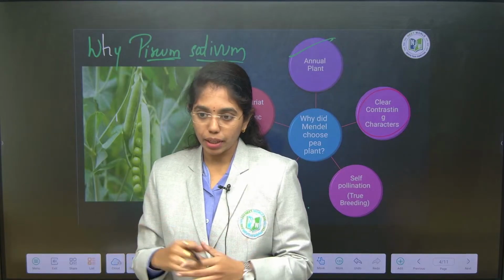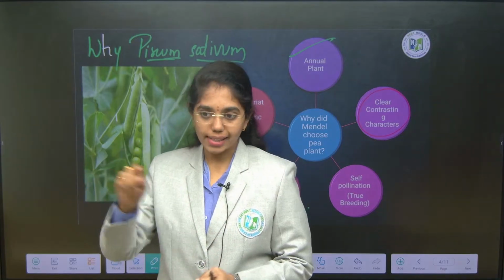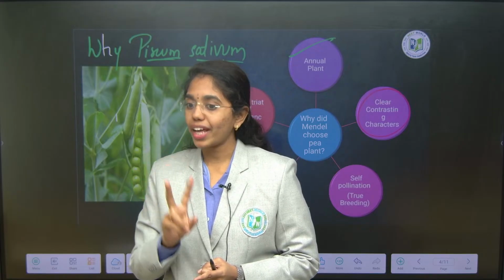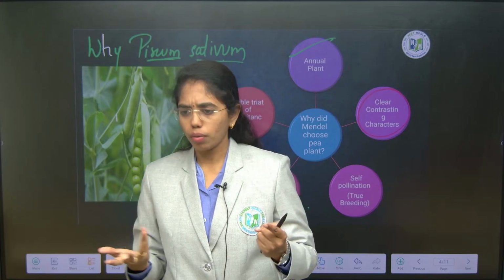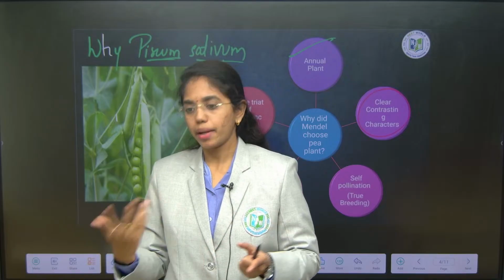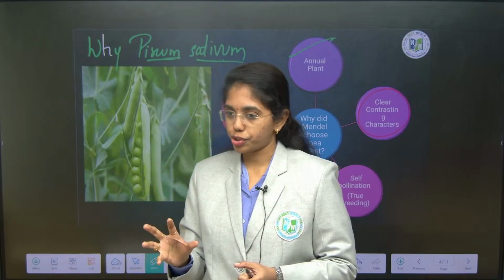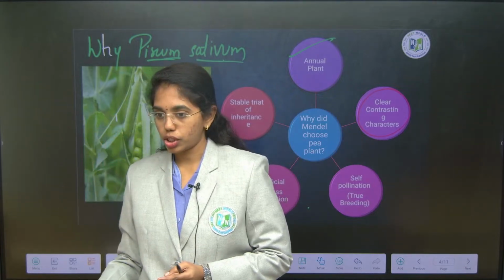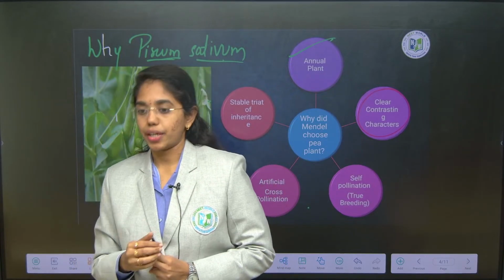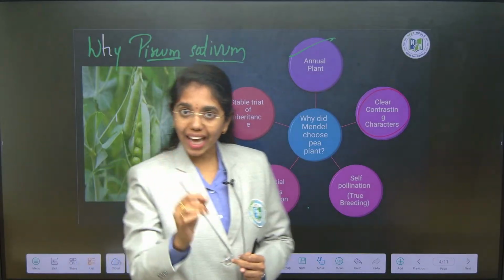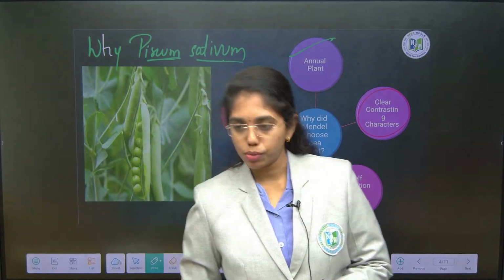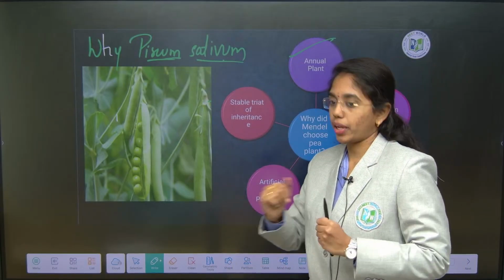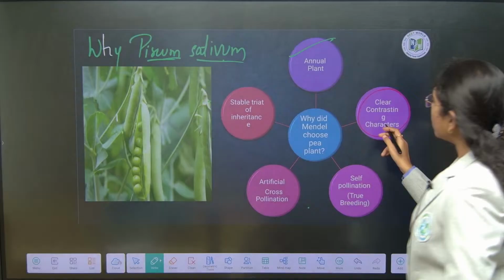For example, I am telling you, your hair texture is a character. Now, that character can have 2 variations, it can be 2 or more. Let us suppose black and brown. Those are variations. If that character is transferred to the next generation, then that is addressed as trait. Mostly character and trait are used as synonyms, but the one which is transferred to the next generation is addressed as what? Trait.